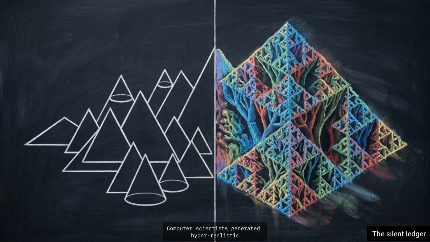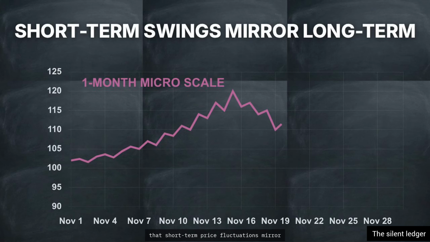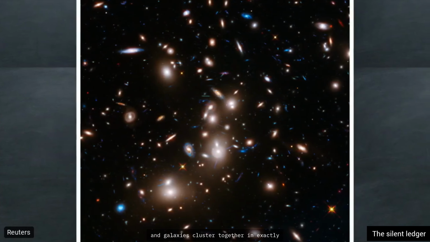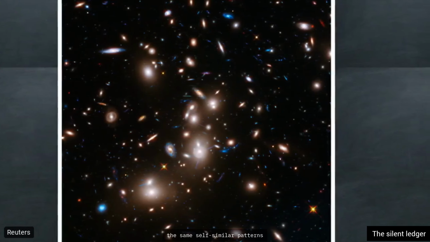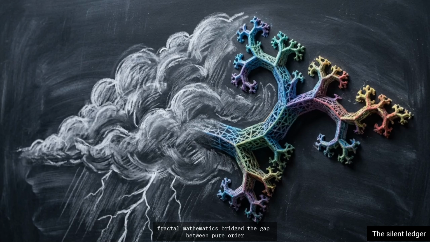Computer scientists generated hyper-realistic digital forests, mountains, and smoke simply by ditching clean geometry and feeding fractal algorithms into their CGI engines. The math maps onto time-based chaotic systems too. Economists analyzing financial markets discovered that short-term price fluctuations mirror the exact same volatile structures as long-term market crashes. Scale up to the extreme macro, and the deep space distribution of dark matter and galaxies cluster together in exactly the same self-similar patterns. By proving that what we perceive as total chaos is actually highly complex structural scaling, fractal mathematics bridged the gap between pure order and apparent randomness.